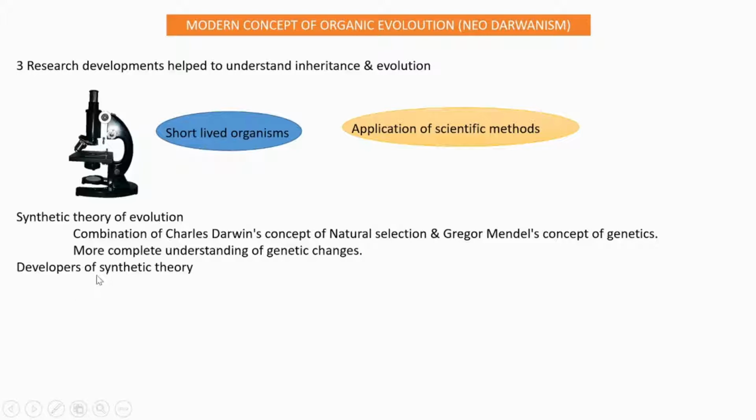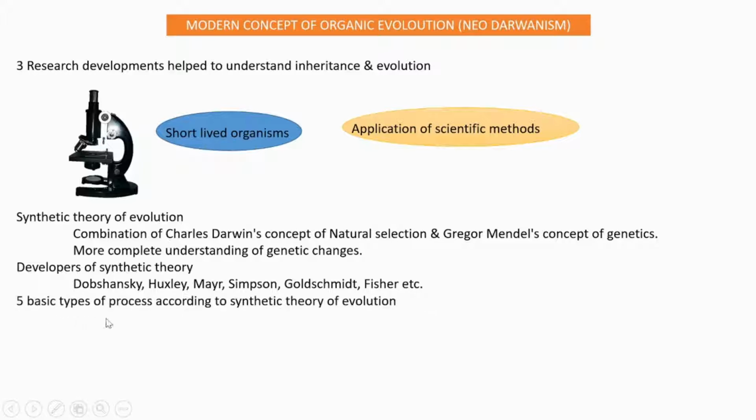Who are the developers of synthetic theory? They were Dobzhansky, Huxley, Mayr, Simpson, Goldschmidt, Fisher, etc. So many are there. Then in the synthetic theory of evolution, five basic processes play a very important role. Which are those processes?